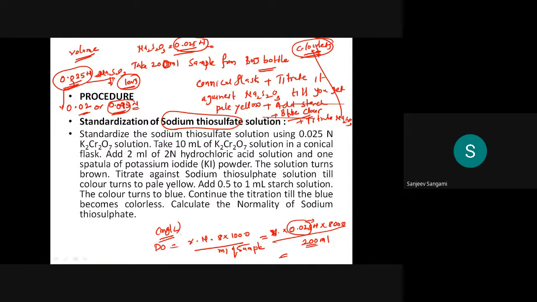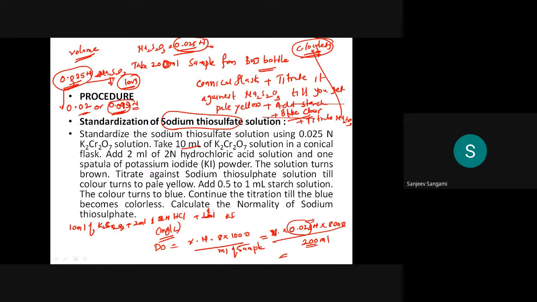For that, you have to take 10 ml of K2Cr2O7, then add 2 ml of 2N HCl, then 1 ml of KI powder or one spatula.